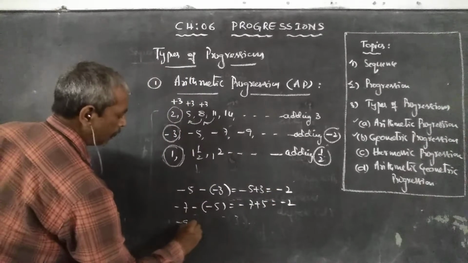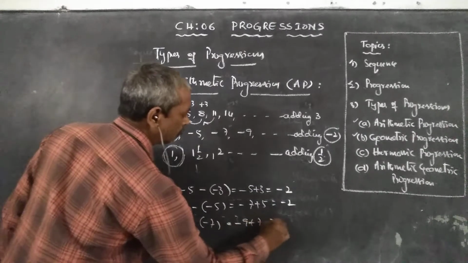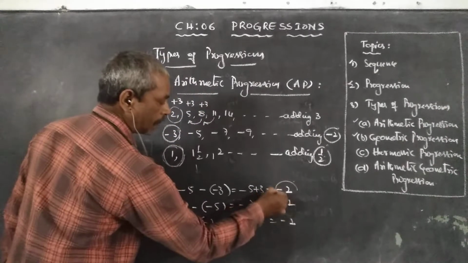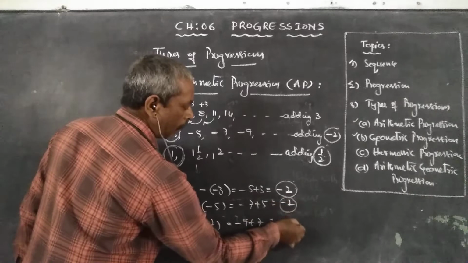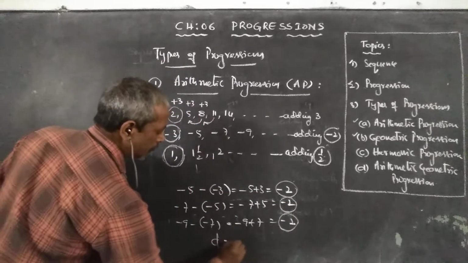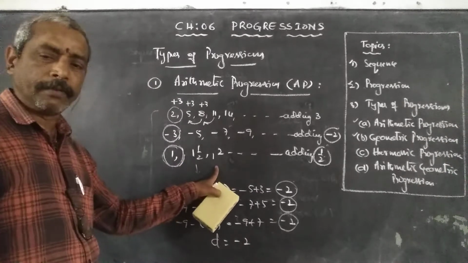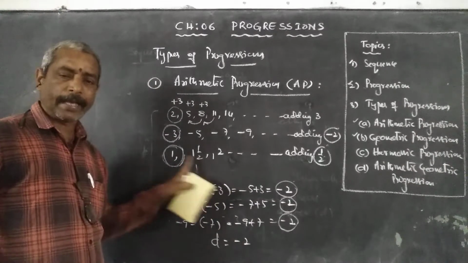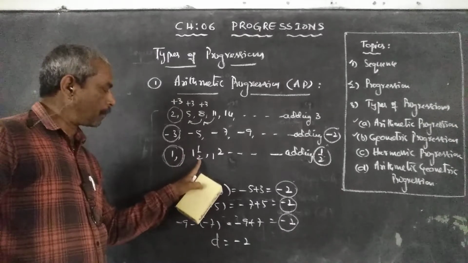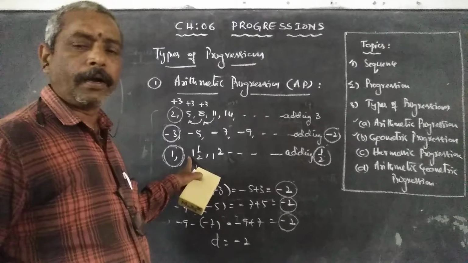Again, minus 9 minus minus 7, that is minus 9 plus 7, is equal to minus 2. So throughout the sequence we are adding a fixed number, minus 2. So in this sequence D is equal to minus 2. Similarly, in the third sequence, we are adding 1 by 2 except for the first term. That 1 by 2 is a fixed number, which is called the common difference.